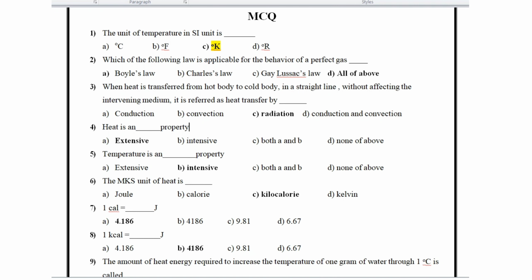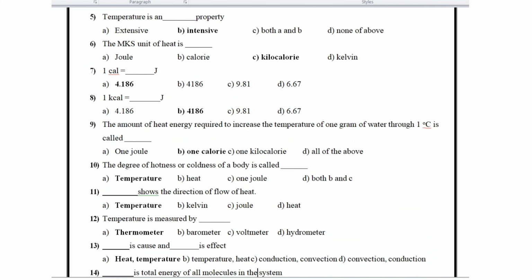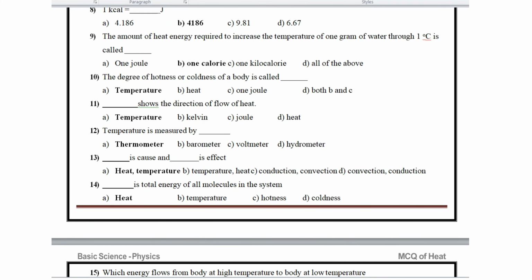Then question number 9: the amount of heat energy required to increase the temperature of 1 gram of water through 1 degree Celsius is called 1 calorie. The degree of hotness or coldness of a body is called temperature. Temperature shows the direction of flow of heat. Temperature is measured by a thermometer. Heat is the cause and temperature is the effect. Heat is the total energy of all molecules in the system.